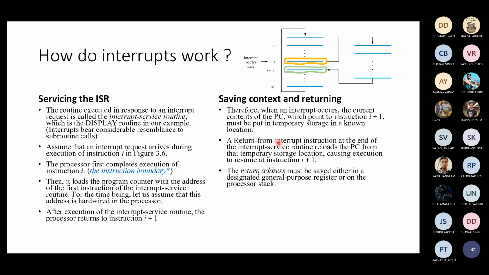So a return from interrupt instruction at the end of the service routine reloads the program counter from that temporary storage location, and therefore the program counter doesn't know; whatever you load it with, it will execute from that point. And there are places where you save that return address, either a GPR, general purpose register, or on the stack. So that is the mechanism of handling an interrupt.